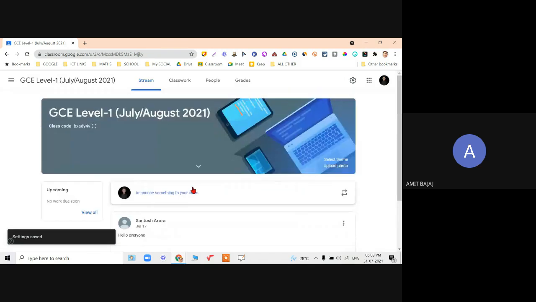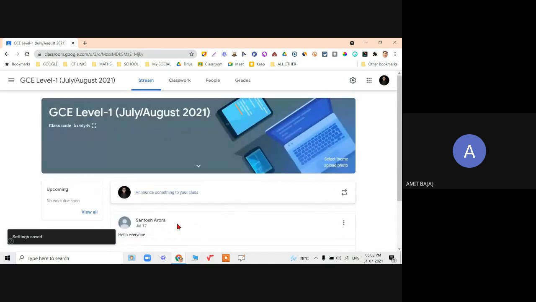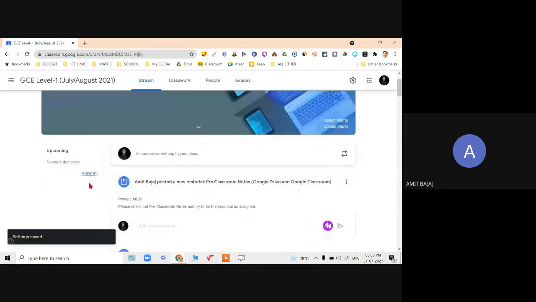you can check it out. No post is being shown here. No announcement is shown over here. But when I go on changing this to say show attachment and detail and save, and then note the difference.